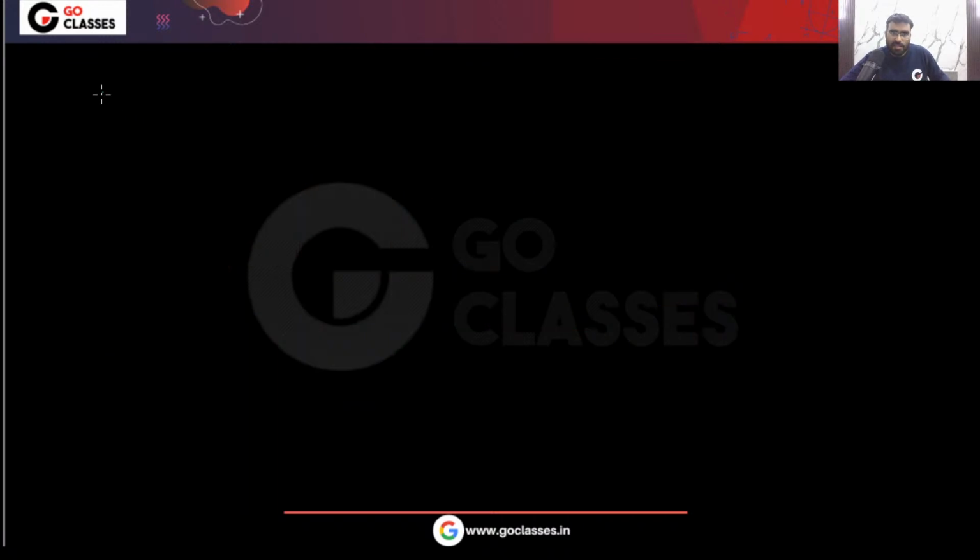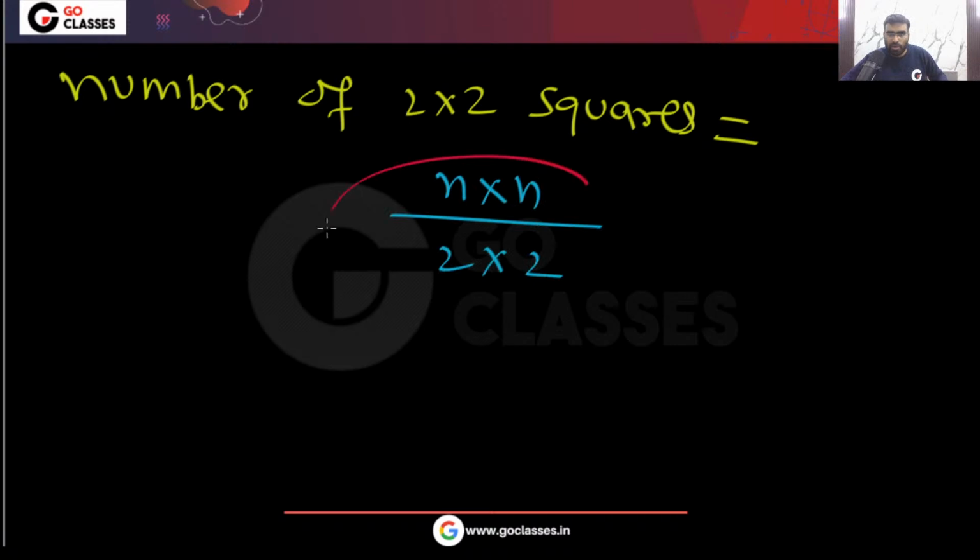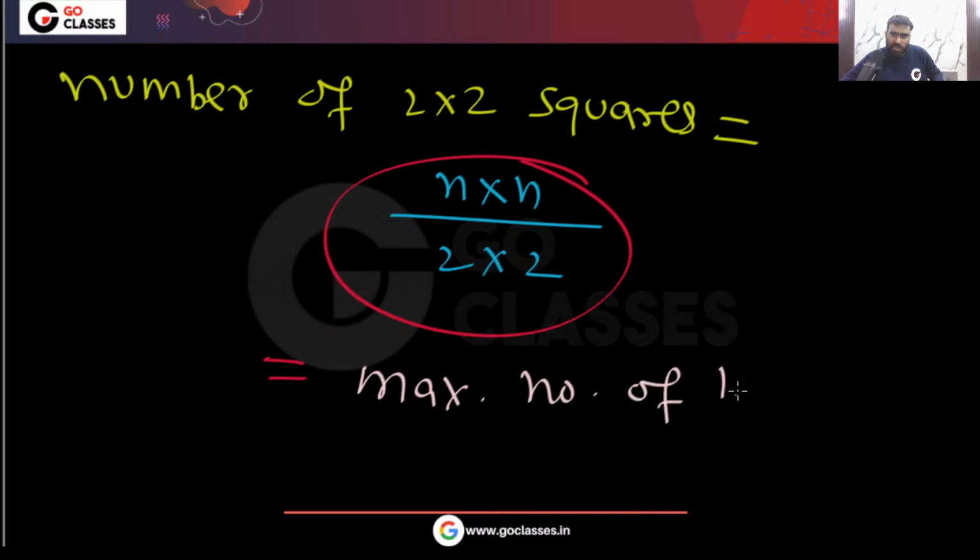Just find the number of 2 by 2 squares. How many 2 by 2 squares are there? That will be n by n divided by 2 by 2. So you can see these many 2 by 2 squares will be there, and this is the maximum number of kings we can put.